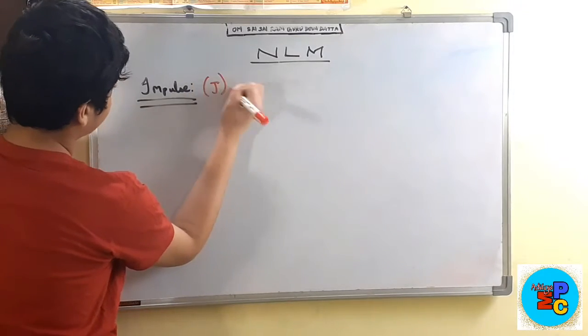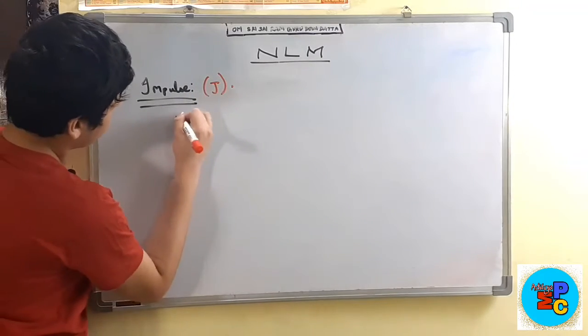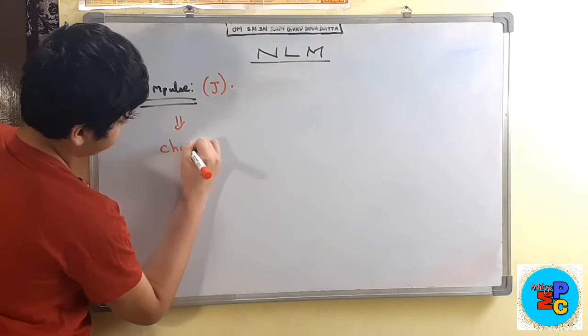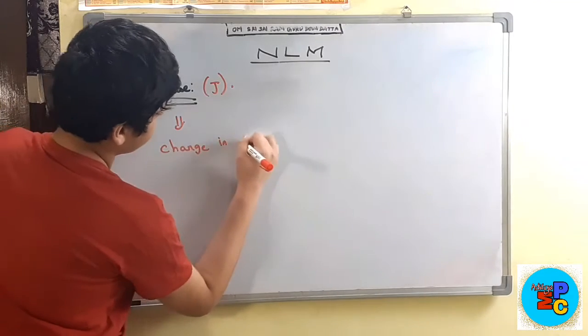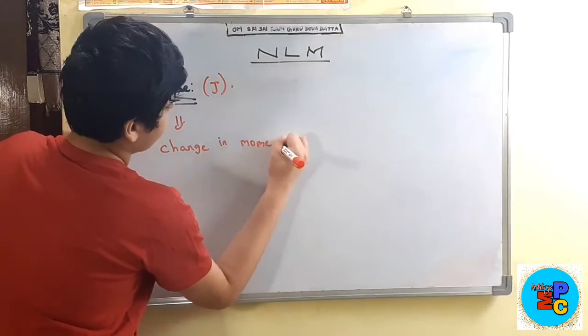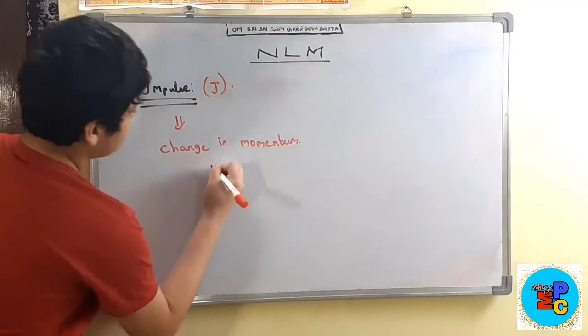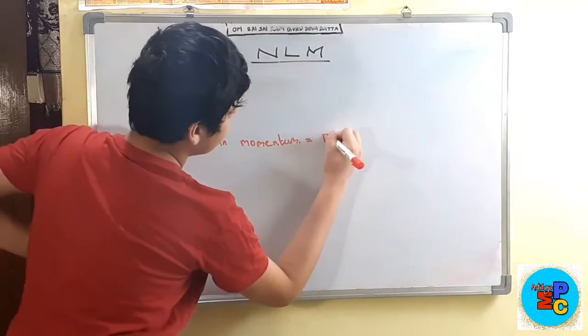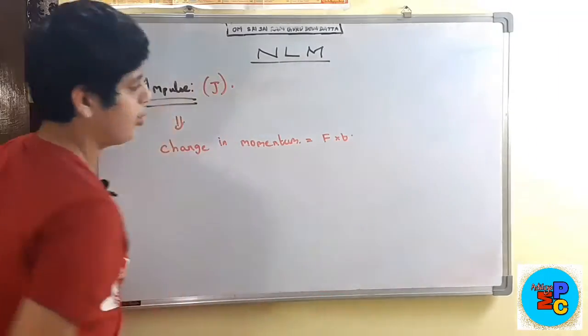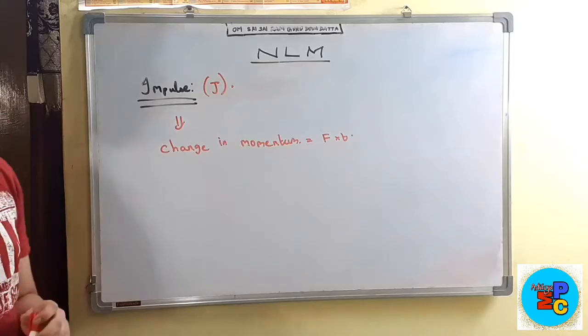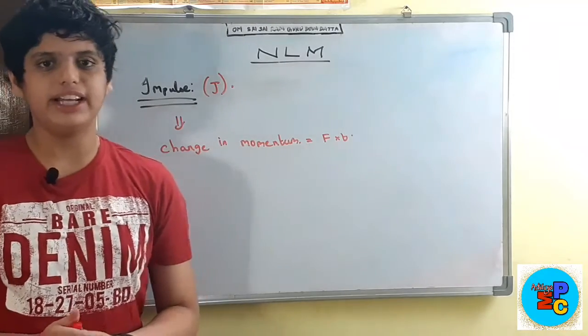Represented by J. So impulse is nothing but the change in momentum. Okay, so the change in momentum is known as impulse. It is also defined as force into time taken. Okay, so this is about impulse. I will give you some examples in daily life.